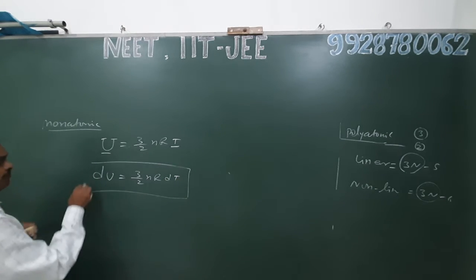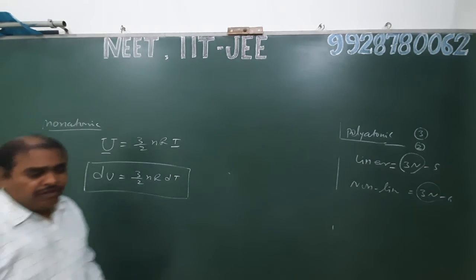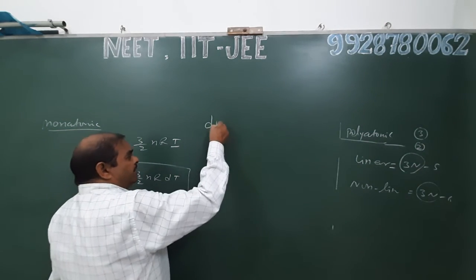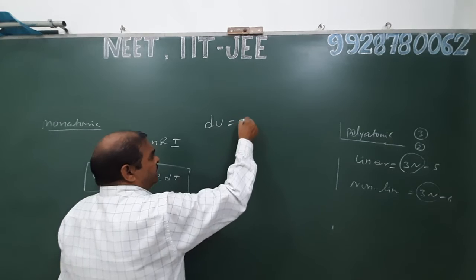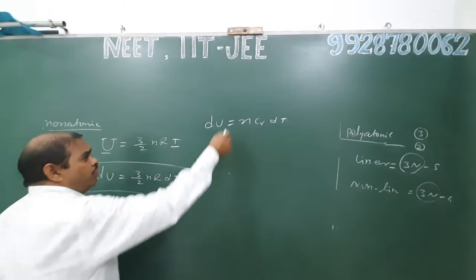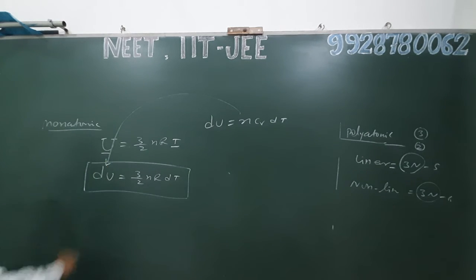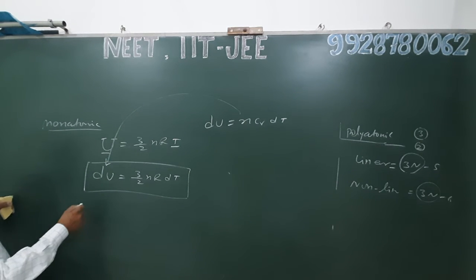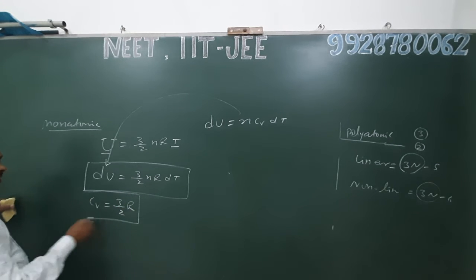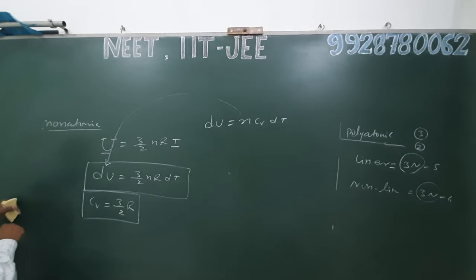Further, with the help of heat capacity of gas, we know that the change in internal energy of an ideal gas is always nCv dT. Putting the value of delta E in this equation, we find Cv equals 3 by 2 R, where R is the universal gas constant.